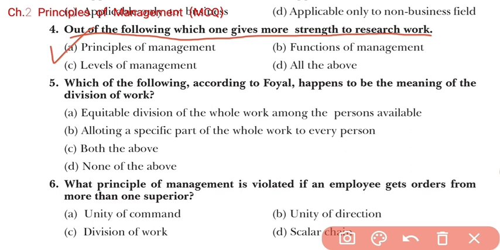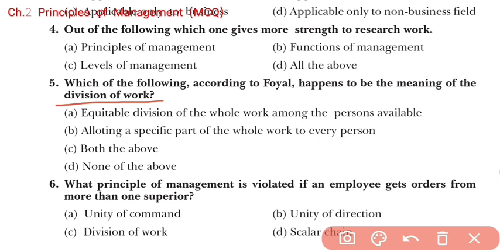Now moving forward to the next question, this is question number 5. Which of the following, according to Fayol, happens to be the meaning of division of work? It means according to Henry Fayol that the whole work should not be given to a single person to complete, but the whole work must be divided, and each part of the work should be given to the person according to his knowledge, interest and ability.